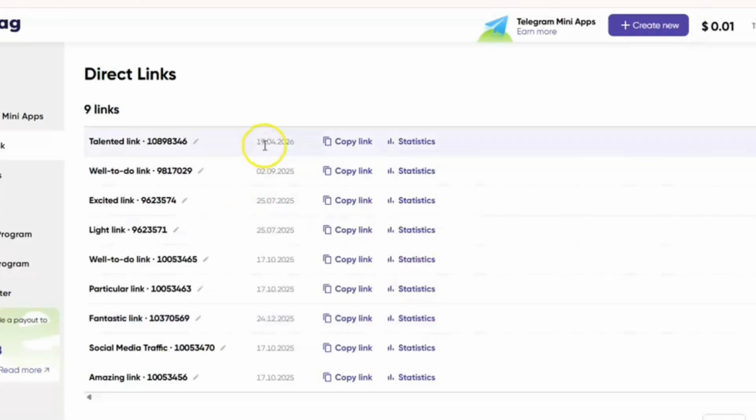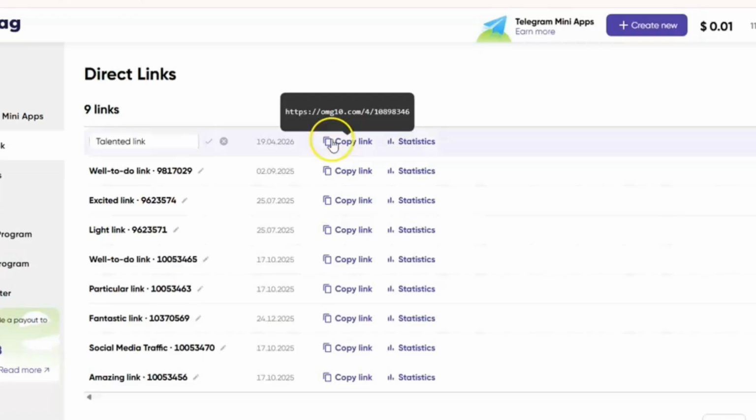Okay, here 9004 something. If you want, you can name this one by clicking the pencil icon here, so that you're able to identify it pretty well. You name it in whichever way you want. If you want to be using it on Facebook, so that you keep track of the traffic from Facebook, name it Facebook link, just like that. So now, having created the SmartLink, you need to copy it. Okay, I've copied it, and then I'm gonna head over to Facebook.